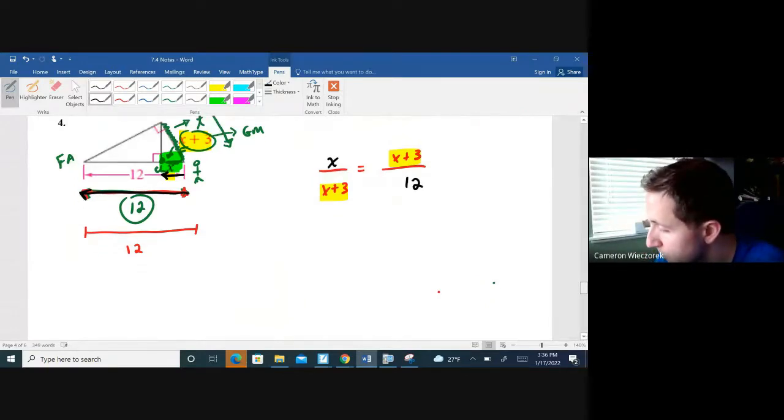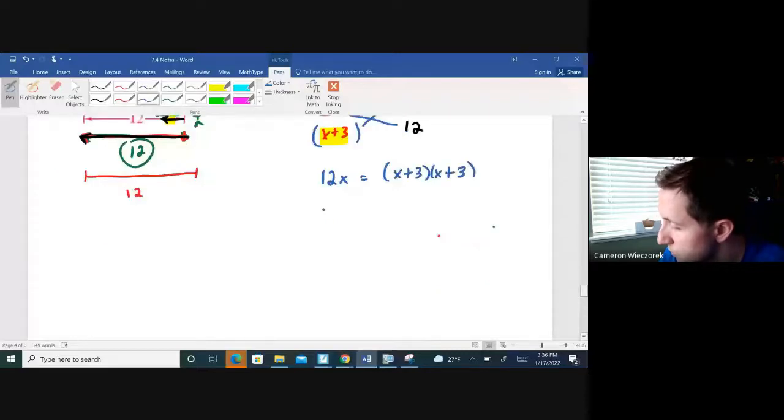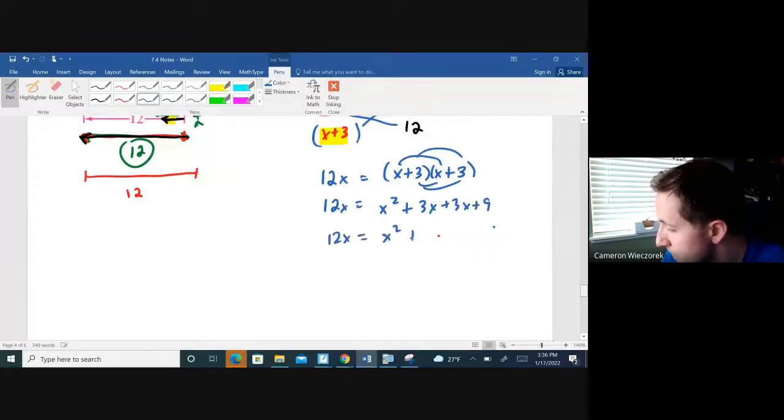So cross multiplying, I get 12x equals, and I'm still going to have x plus 3 times x plus 3. So I get 12x equals, this is what I did before, that hasn't changed, x squared plus, we had 3x, and we had 9. So I get 12x equals x squared plus 6x plus 9.